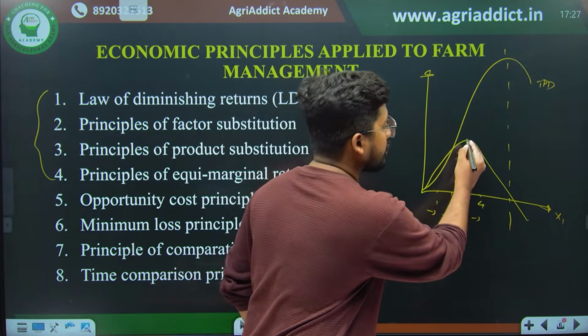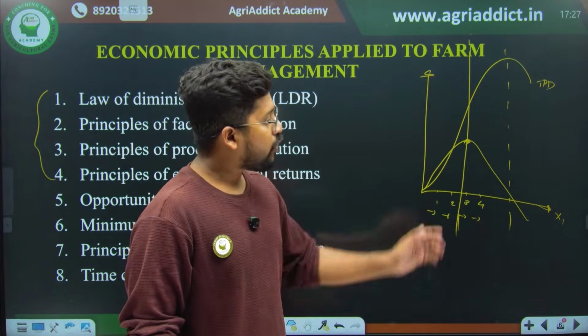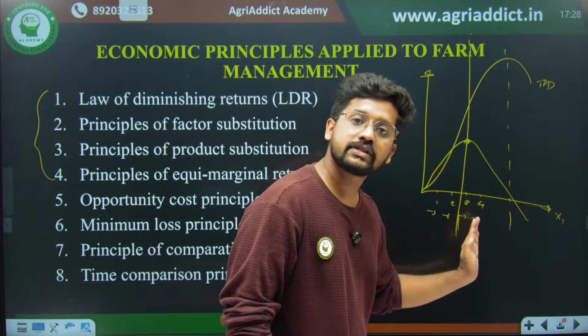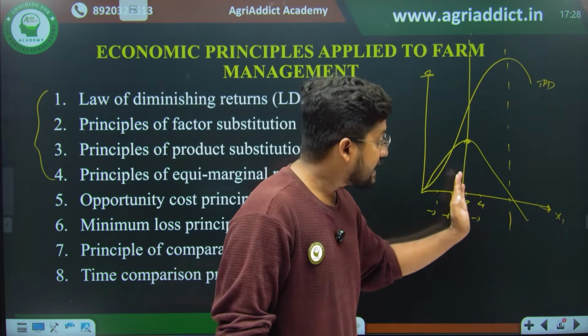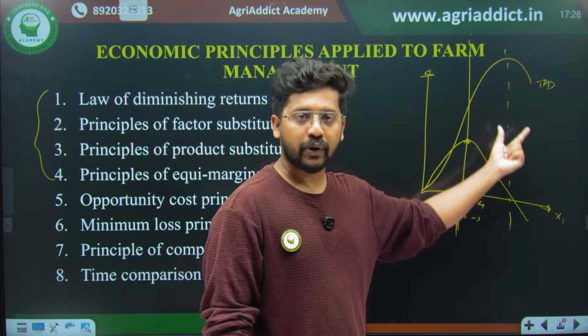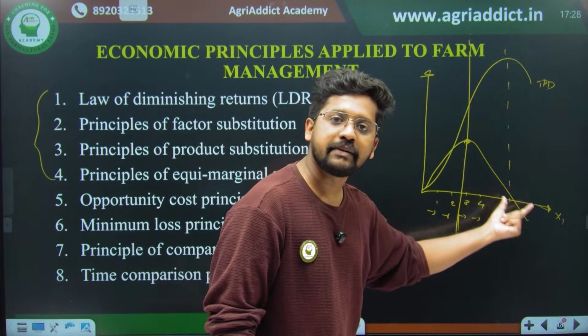So after our inflection point, what actually happens? As I am increasing my variable resource unit by unit, the addition to the total product is decreasing. This is none other than the diminishing point, right?